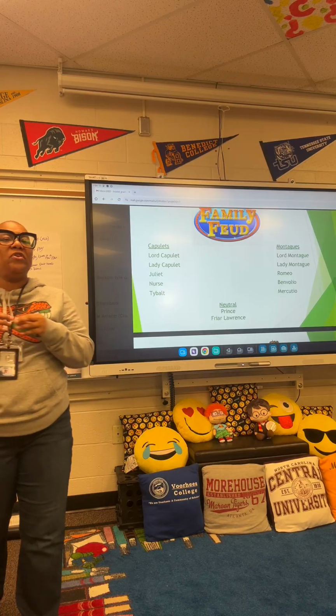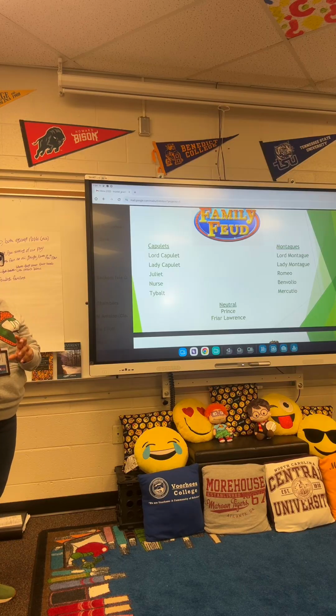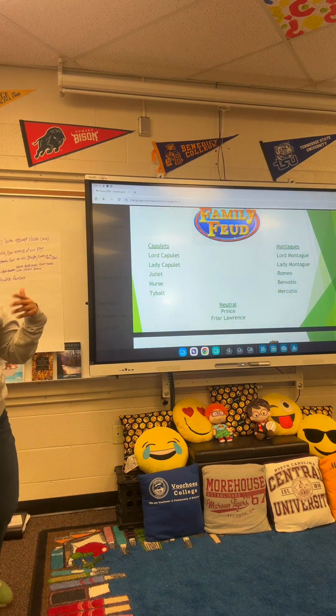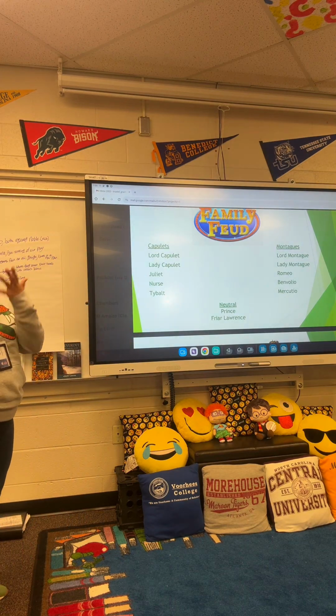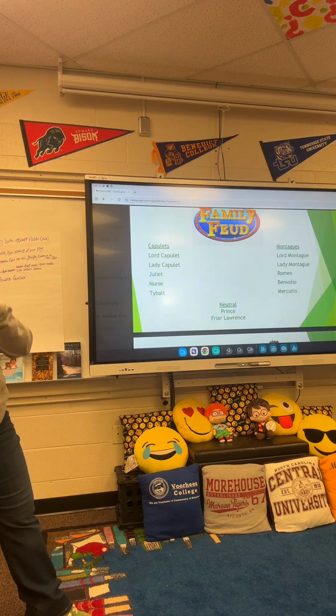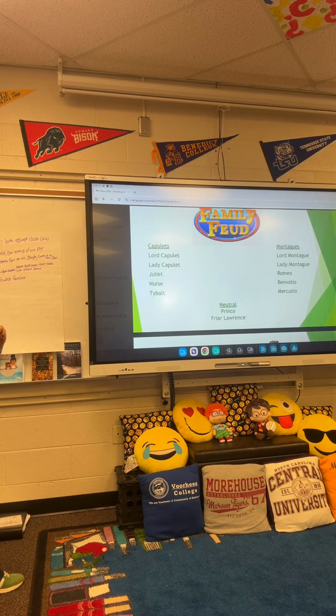The nurse is very much like Juliet's mother. She has raised Juliet since Juliet was a child. The nurse breastfed Juliet. Back then, their mothers did not feed them. They hired a nurse to do that. So the nurse is very much like Juliet's mother. She has a much closer relationship to Juliet than Juliet does with her mom.